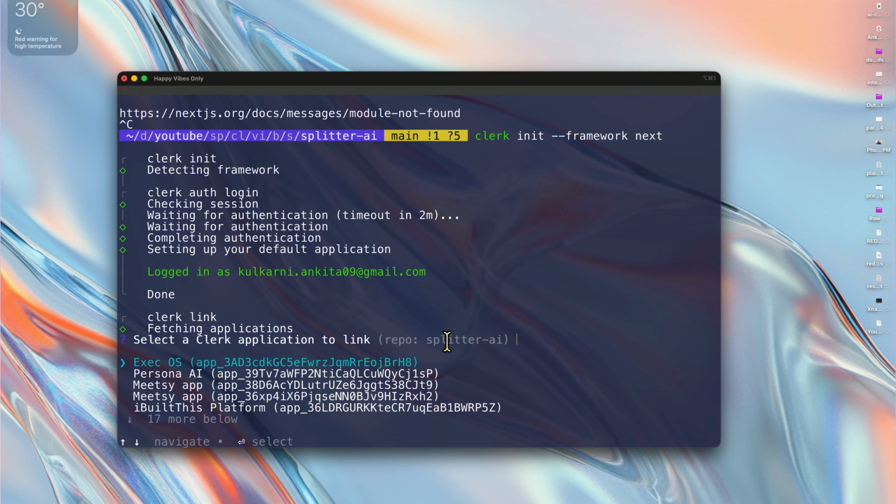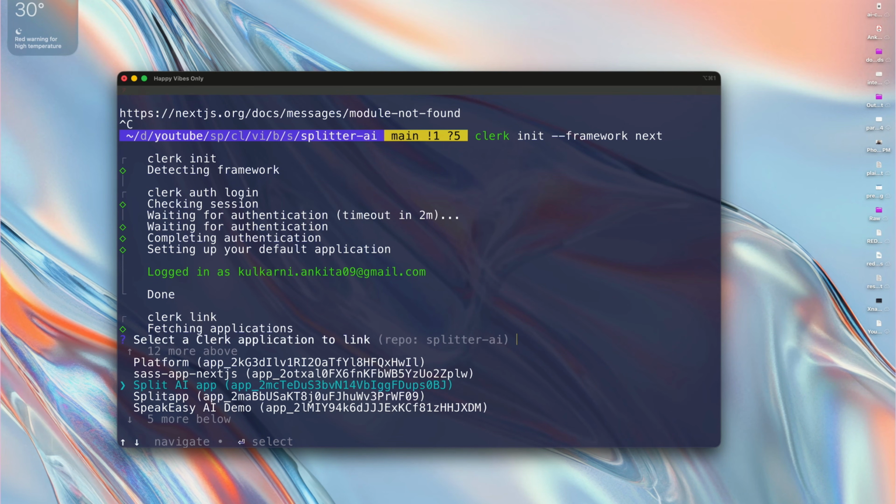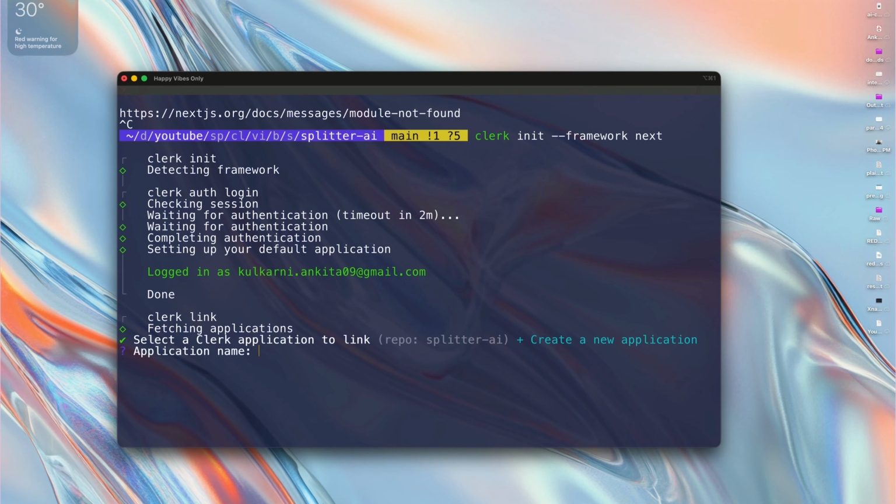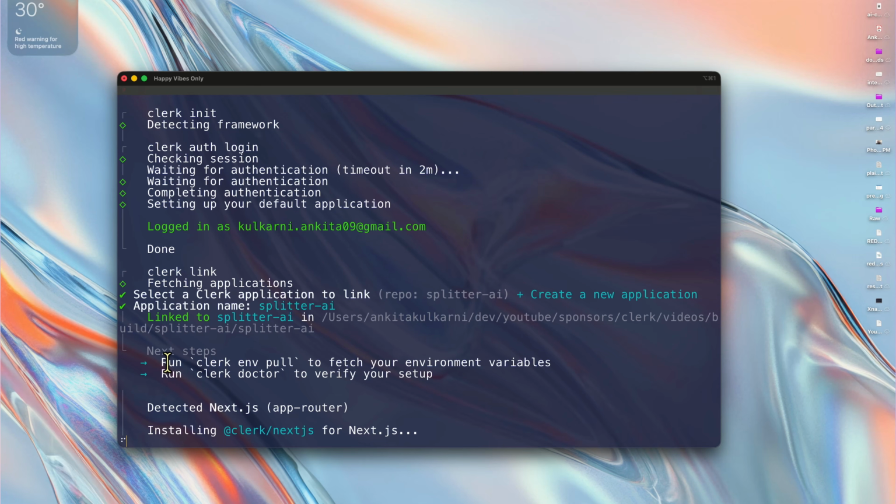Now, if we go back, you can already see, which Clerk app do we want to link, right? There are so many apps. I'm just going to say, let's create a new application. And Clerk comes up with Clerk CLI, which is very handy. So let's just call this Splitter AI. Now, it's automatically going to pull up our environment variables, run Clerk Doctor to verify the setup, and so on.